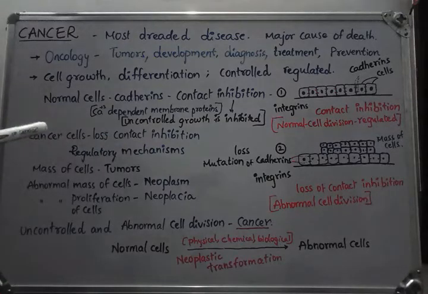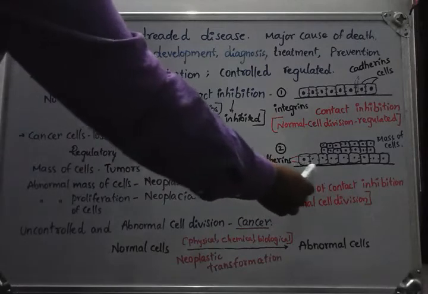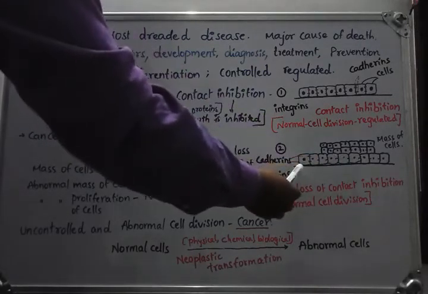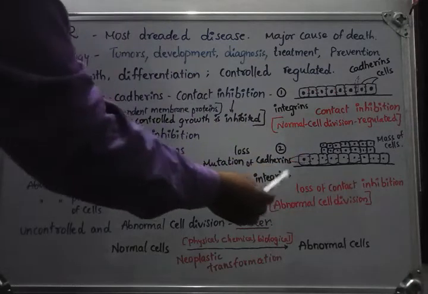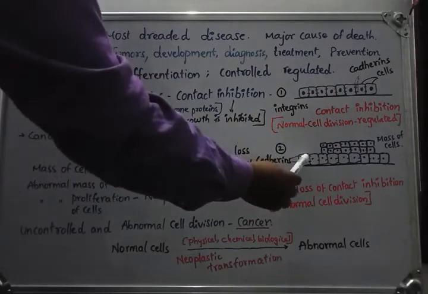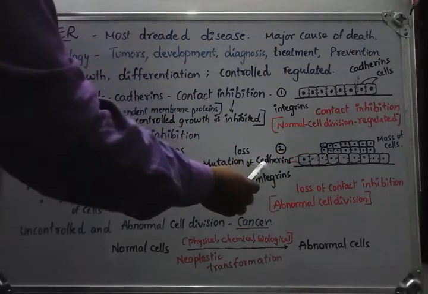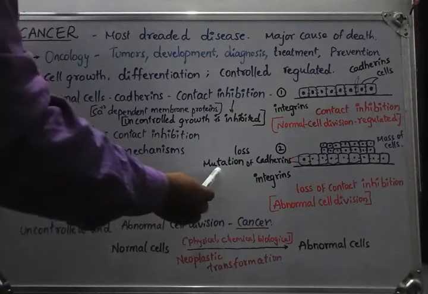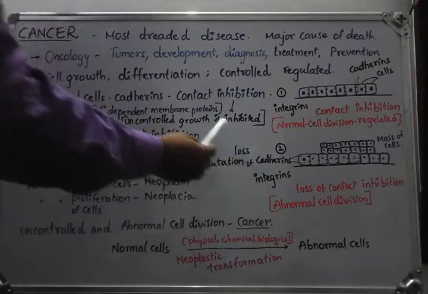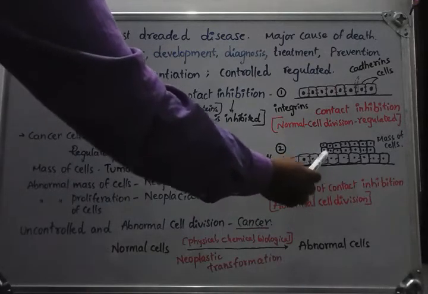We can see this example with the help of the second diagram here. A number of cells are attached to the basement membrane with the integrins. This function is normal, but when the cells are attached with mutated cadherins, or when the cadherin function is lost, then cells are unable to communicate with each other.